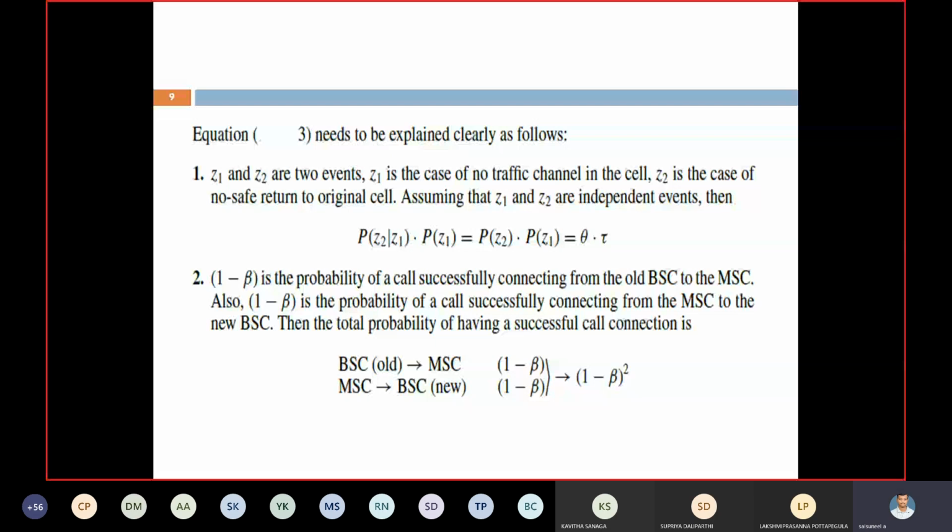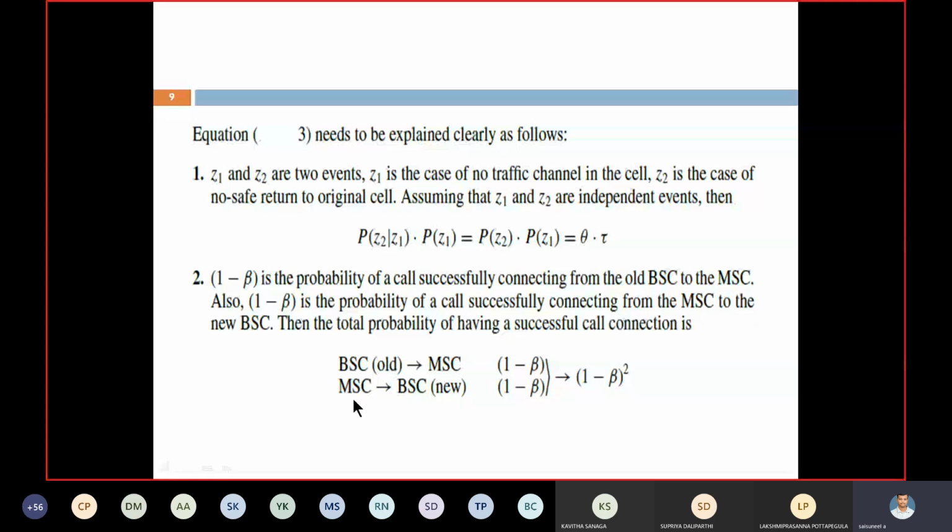Next, MSC or MTSO to new cell base station, a new cell base station to mobility connection. That's why from the old station we are getting 1 minus beta, and from the new cell we are getting 1 minus beta. Let us see this one. The connection takes place from BSC old to MSC. The second connection is from MSC to BSC new one.